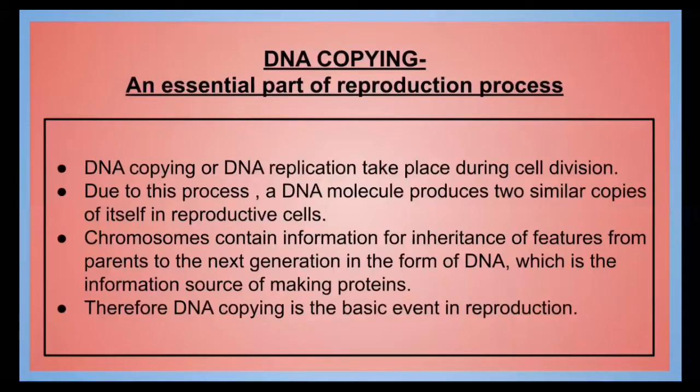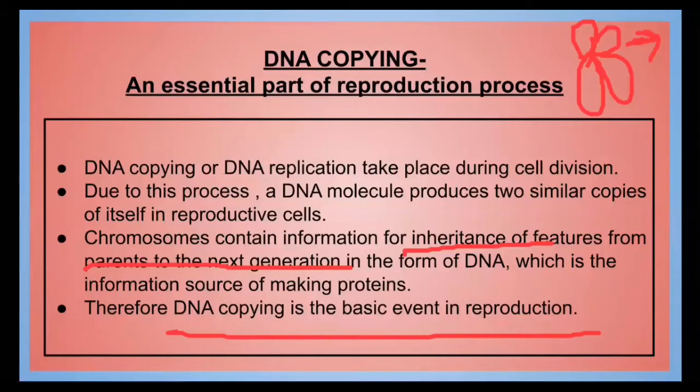Then, to transfer the variations from one generation to another generation, DNA copying is needed. This DNA copying means a copy of the DNA, formed during the division. And that is how a new cell is formed with the DNA resembling the previous cells. This is the reason that chromosomes transfer the features from parents to the offspring, to the next generation. Chromosomes have the information for making proteins. So DNA copying is very important during reproduction.